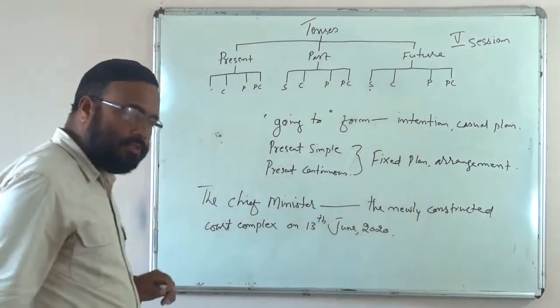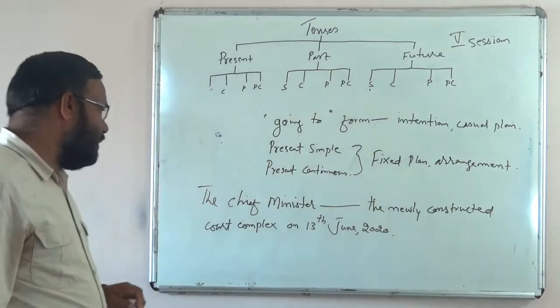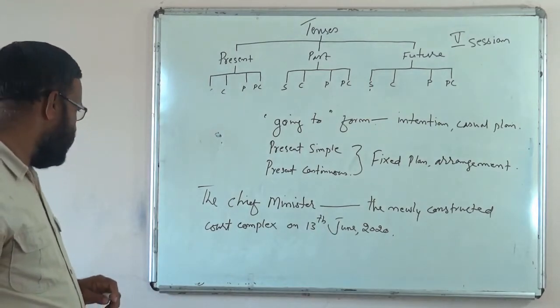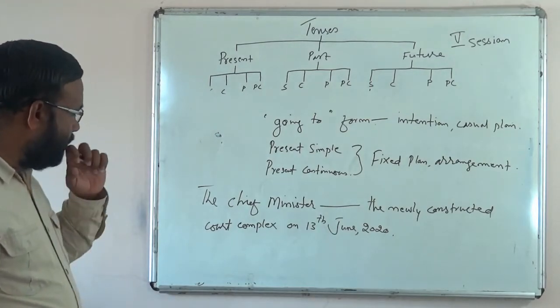Okay, suppose this is a sentence: The Chief Minister dash the newly constructed court complex on 30th June.